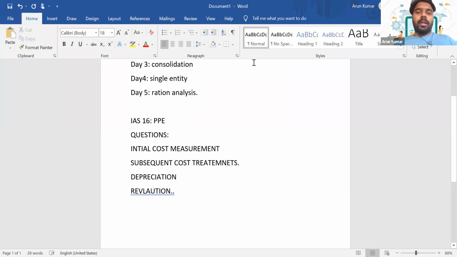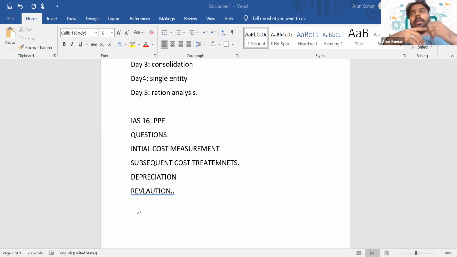So first of all, let's begin with IAS 16. What do you mean by IAS 16? IAS 16 is to account for PPE. So PPE means any asset which is held by an entity, but not for investment purpose. If you are using that asset for your own business purpose, then we can consider it as PPE.